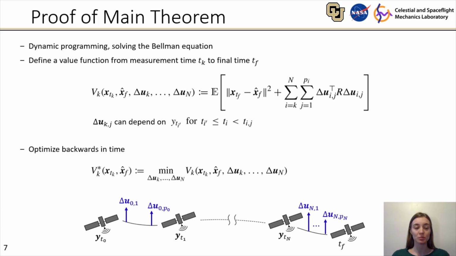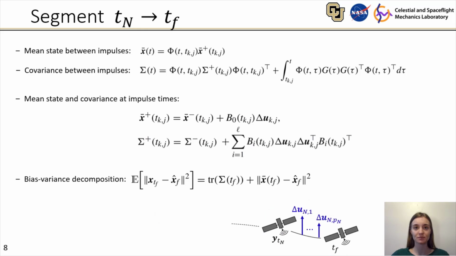Moving on to the proof of the main theorem, we will use dynamic programming or solve the Bellman equation, and we define a value function from measurement time tk to the final time tf. This value function takes the inputs of the state at time tk, the target state x hat f, and the controls over the period, and we'll optimize the problem backwards in time using dynamic programming, beginning with the final segment of the trajectory from measurement time tn to the final time tf.